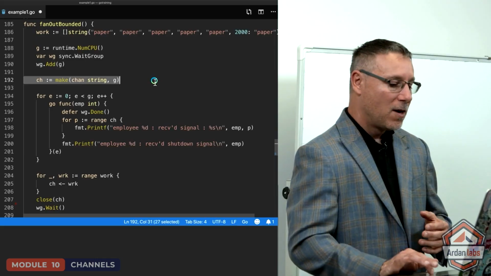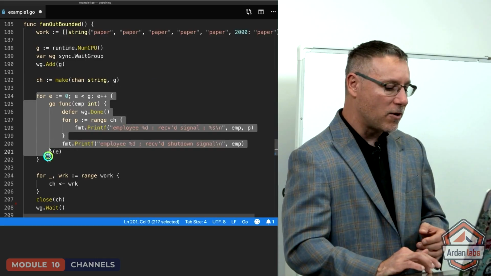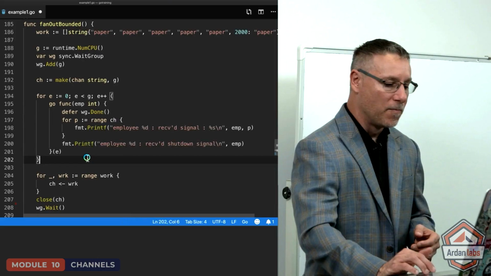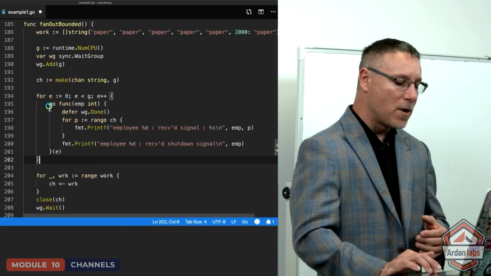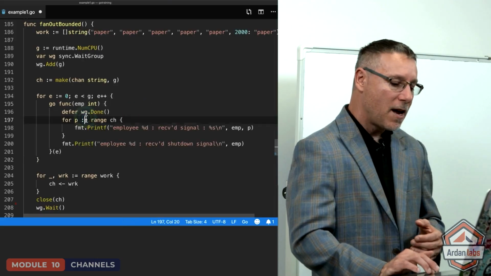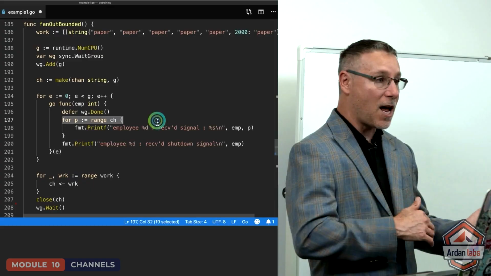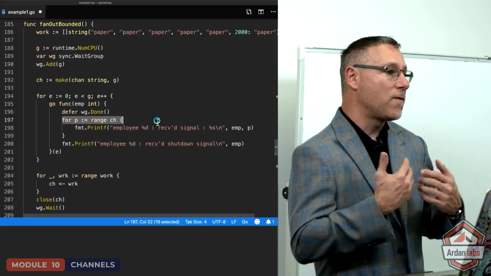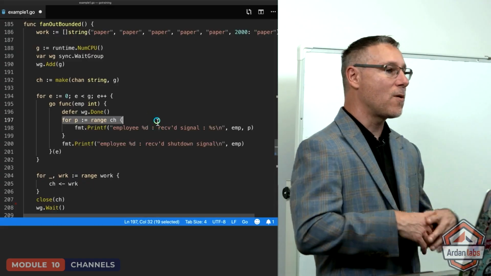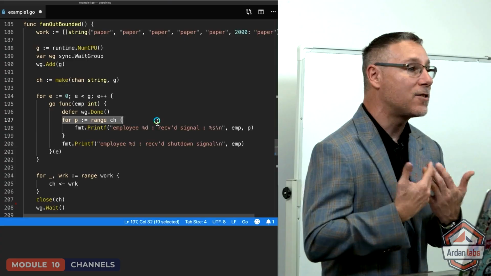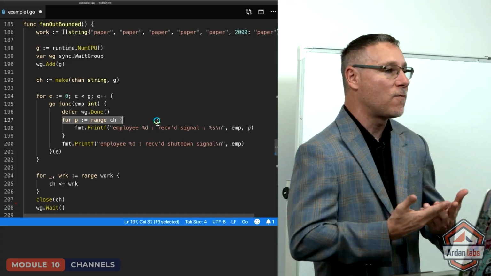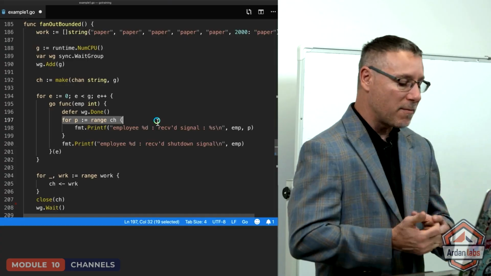All right, so we've got a buffer that we're going to feed work into for our bounded fan out here. We're going to go ahead and launch those 8 goroutines on line 194. So there they are. We're in our loop. We launch those goroutines, and those goroutines are blocked on line 197, waiting for work to do. Which goroutine is going to do what work? Again, I don't know, and I don't care. This is concurrency. It's out of order execution, and it shouldn't matter.